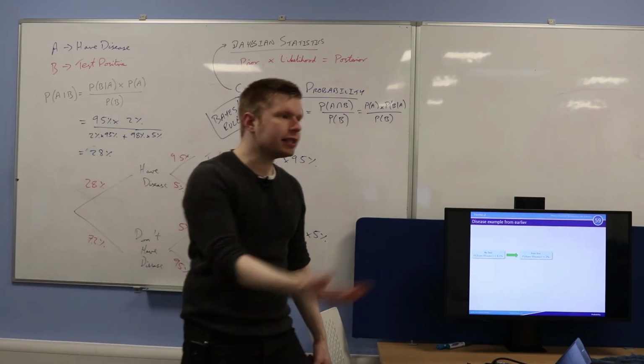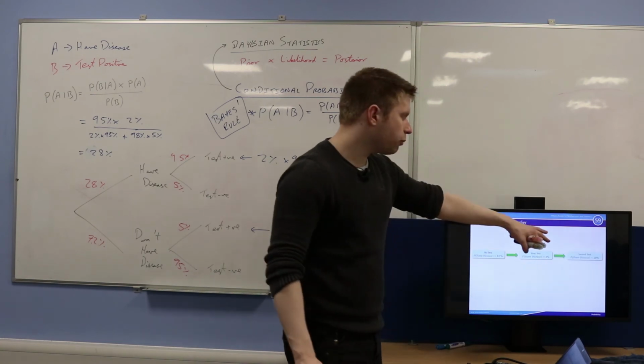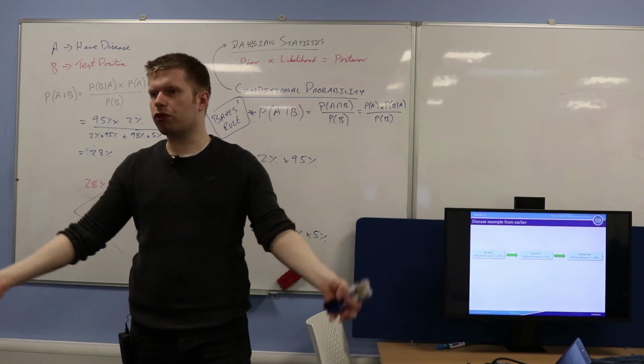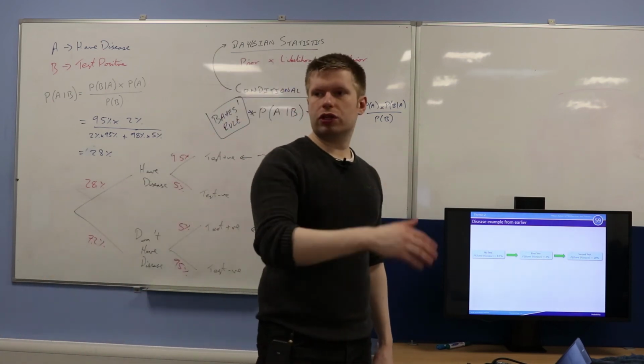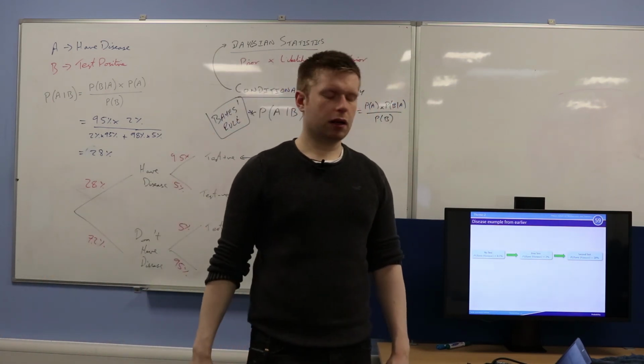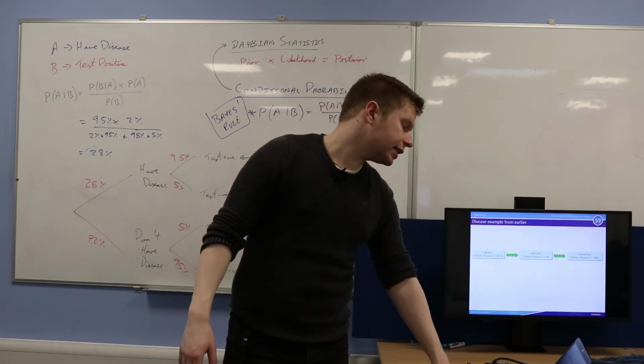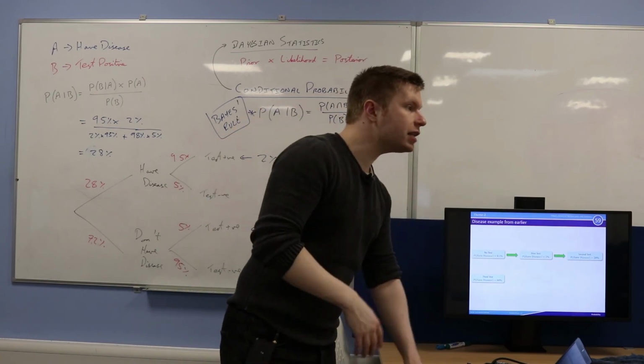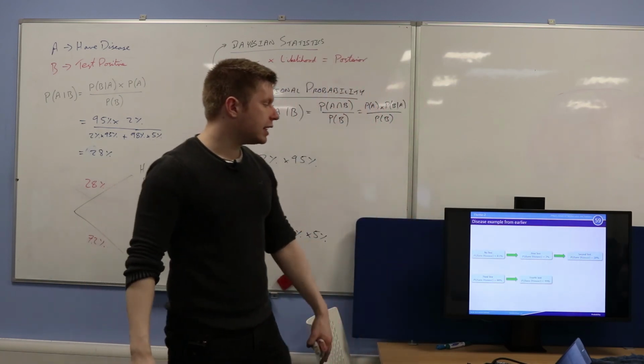So then you test again, and then that test increased the probability that you had the disease to 28%. And again, there's still a 1 in 3 chance. Like if you put 3 people together in a room, there's only a 1 in 3 chance that one of them will have the disease, okay? So then you test again. And if you test again, it goes up to 88%. So this is 3 tests now. If you go on to your 4th test, you test again, the probability that you have the disease is 99%.